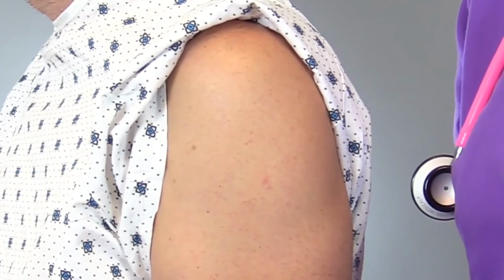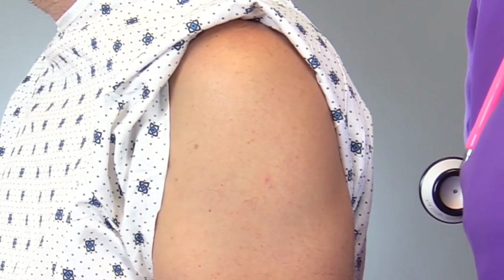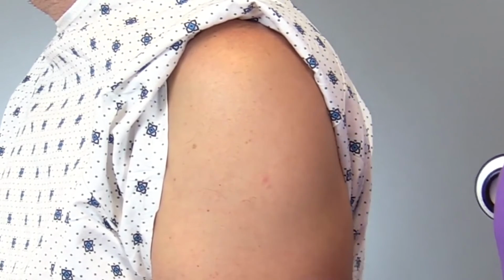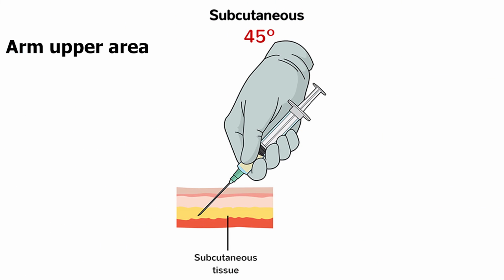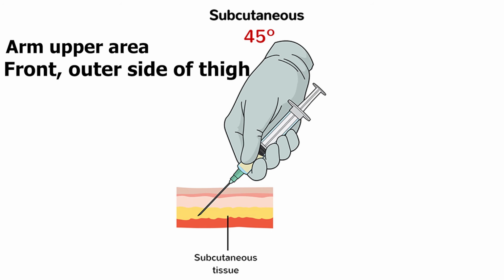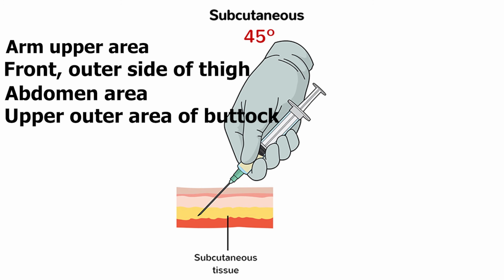Subcutaneous tissue is all over your body, but the most common areas for subcutaneous injection are the upper outer area of the arm, the front and outer side of the thigh, the abdomen except for a 2 inch area around the navel, the upper outer area of the buttock, and the upper hip.